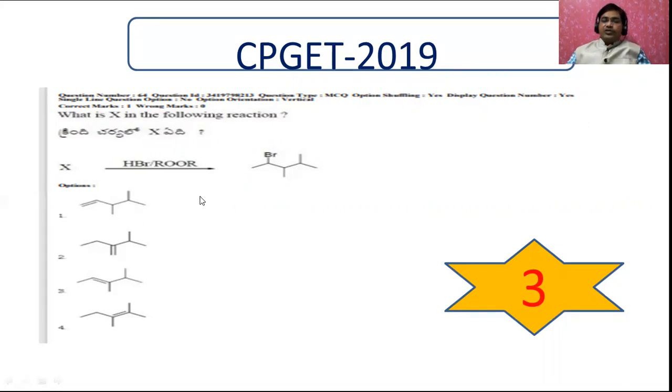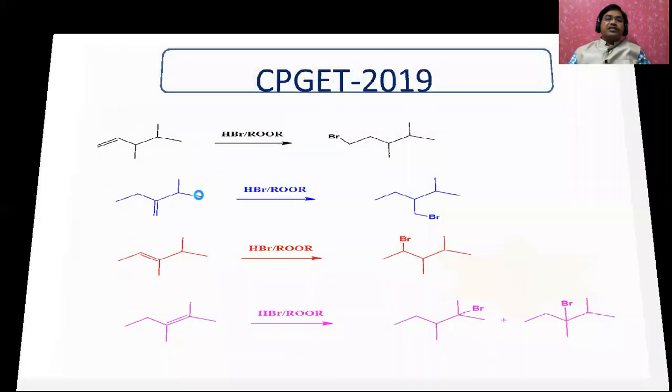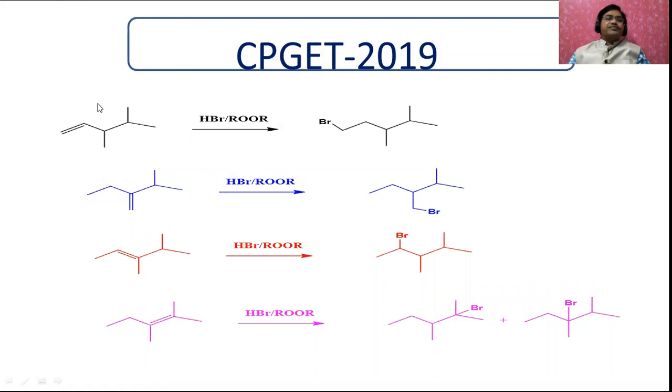Let me explain all these reactions. Here this is the first case, the first option. When HBr and ROOR are there, then because of this peroxide effect, the bromine is added to this carbon atom. That is, the bromine is added to the carbon which has the more number of hydrogens.